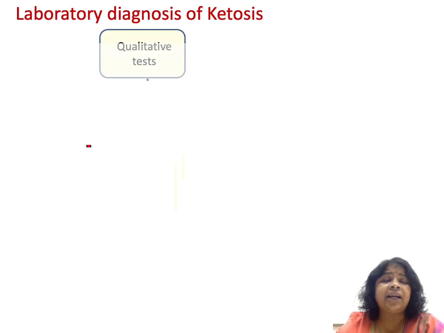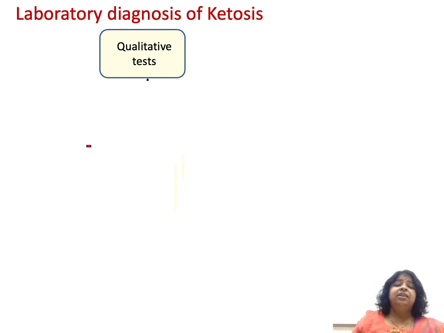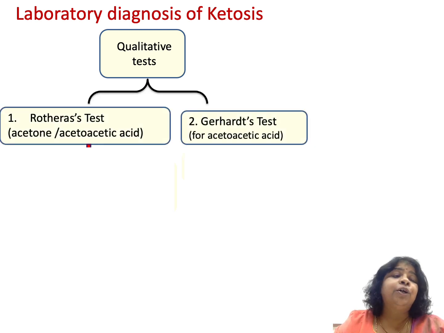Now, how do we diagnose? If we are looking at the qualitative tests that can be done in the practical lab by students, then we have Rothera's test and Gerhardt's test for ketone bodies, for the presence of ketone bodies in urine.